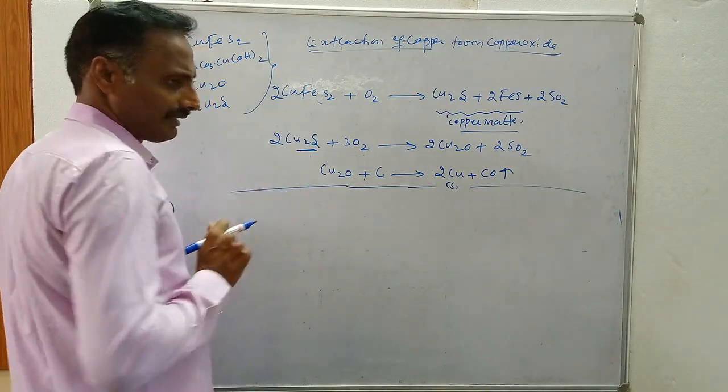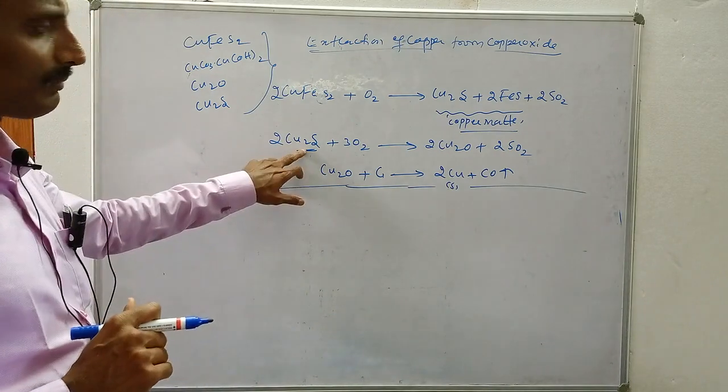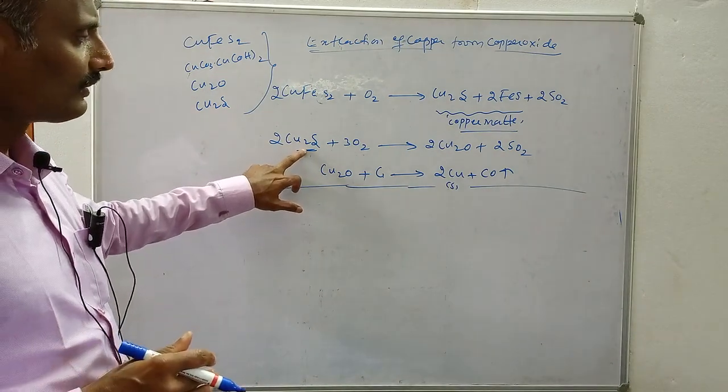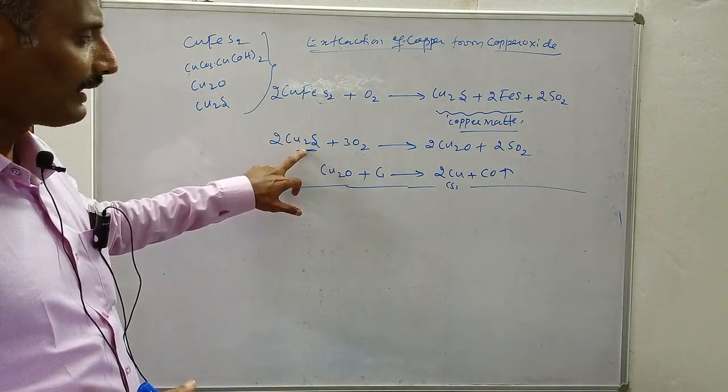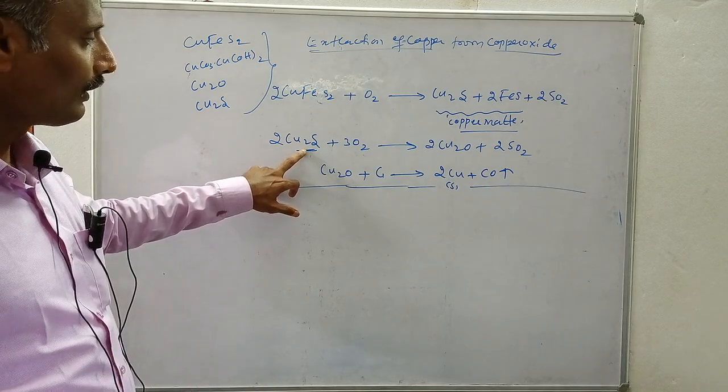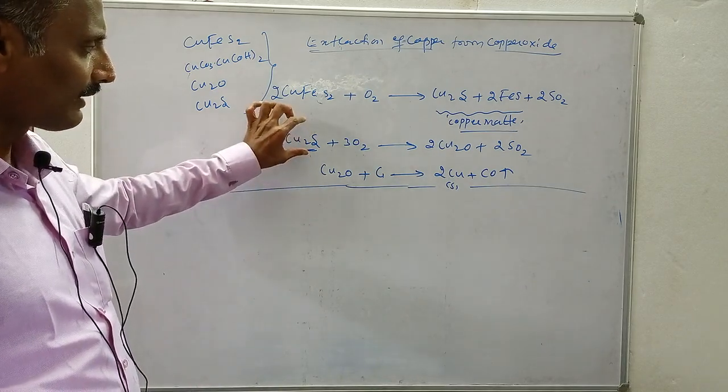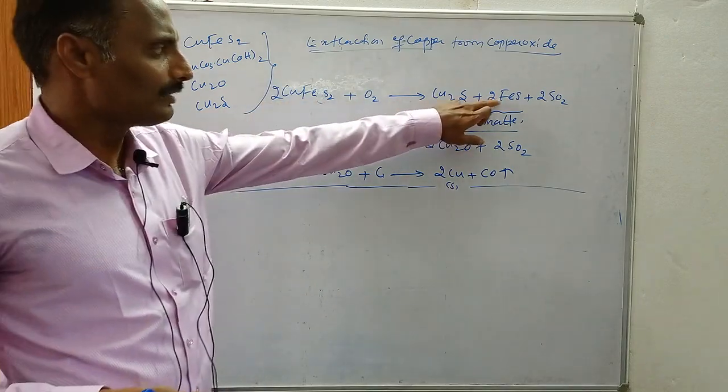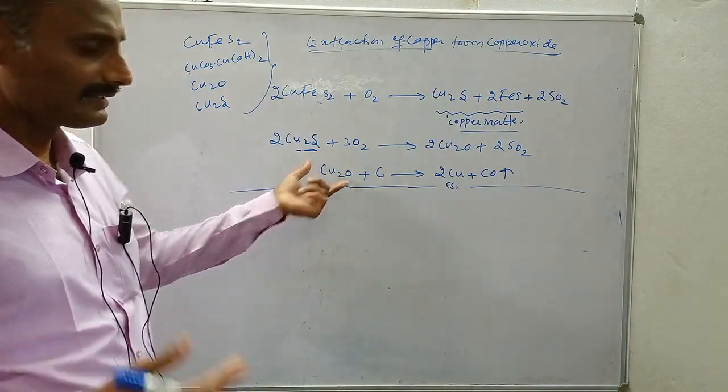Why do we use silica in the extraction of copper? Sand or silica is used to remove the basic impurity like iron oxide present in the ore. This ore contains some iron impurity, and to remove it we use sand or silica.